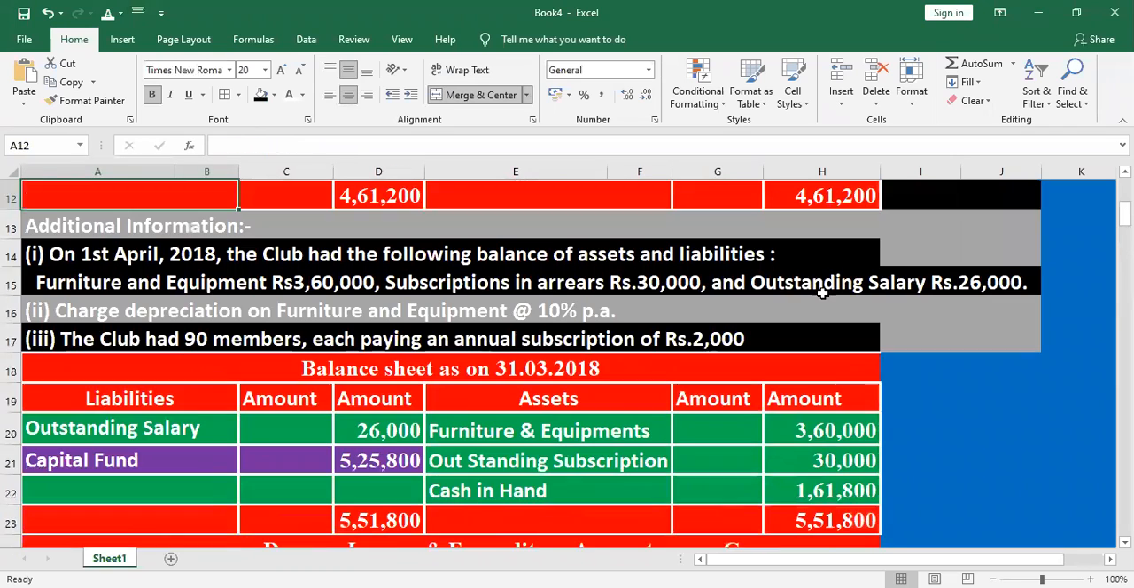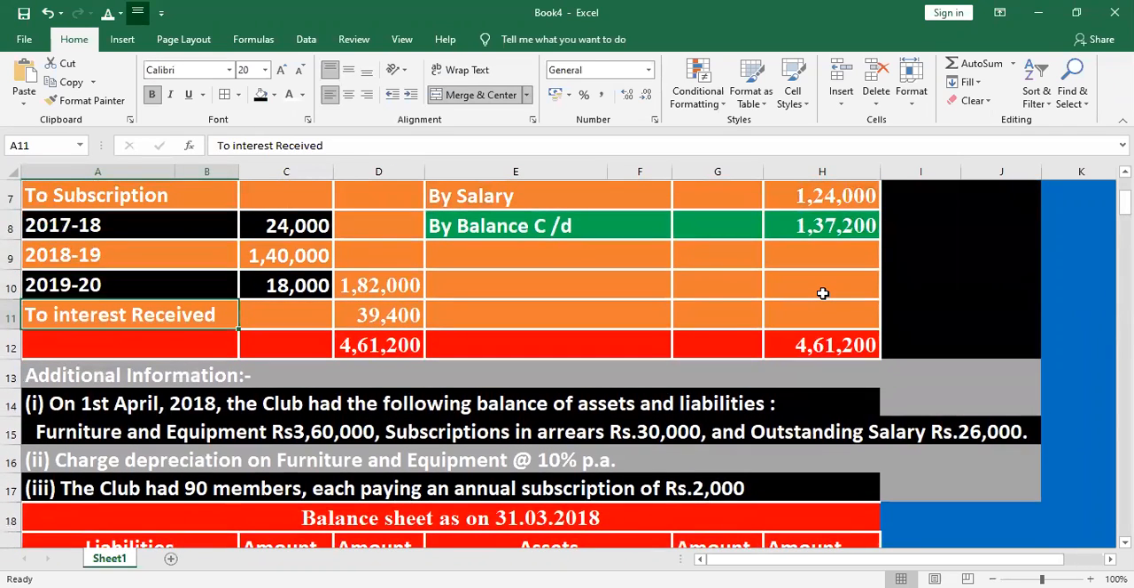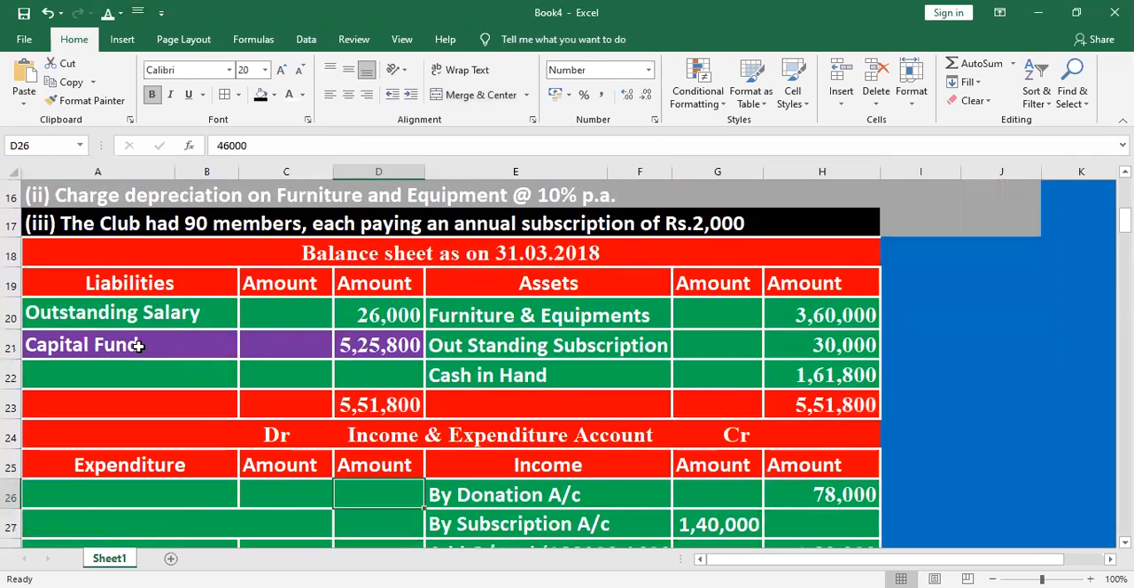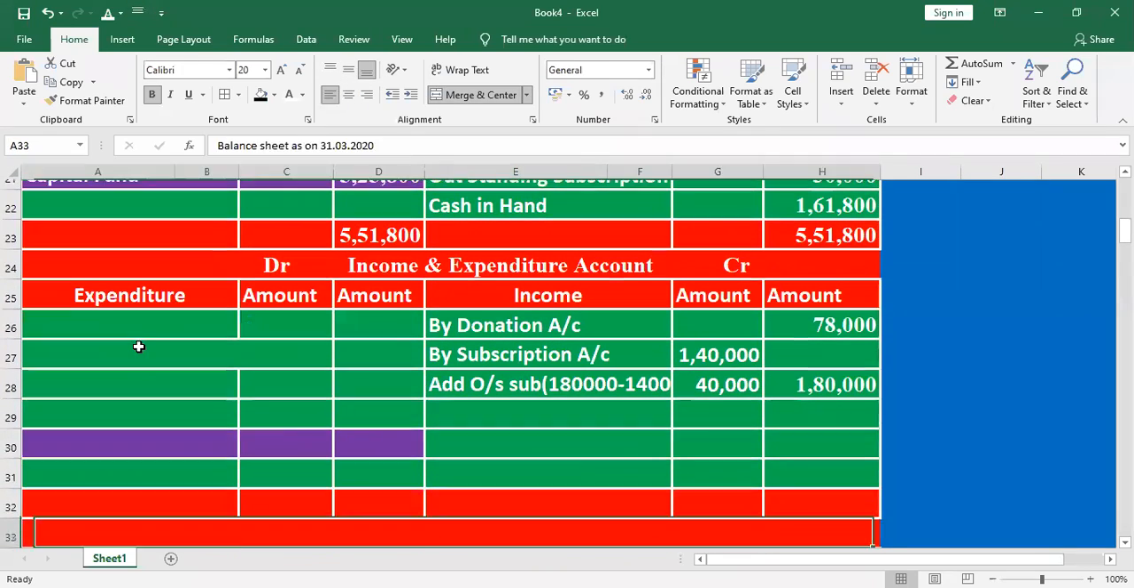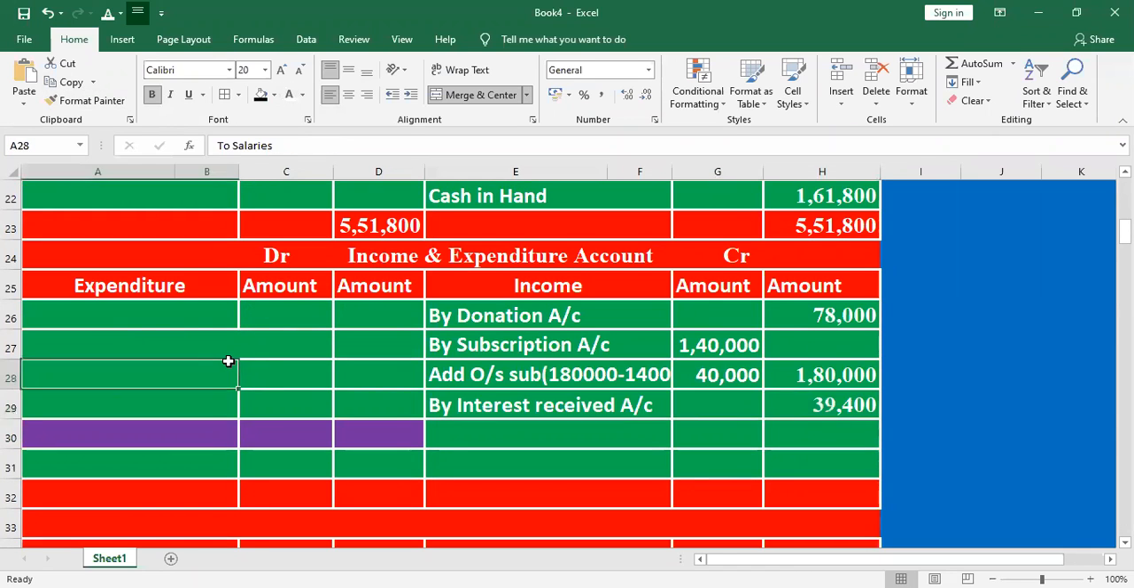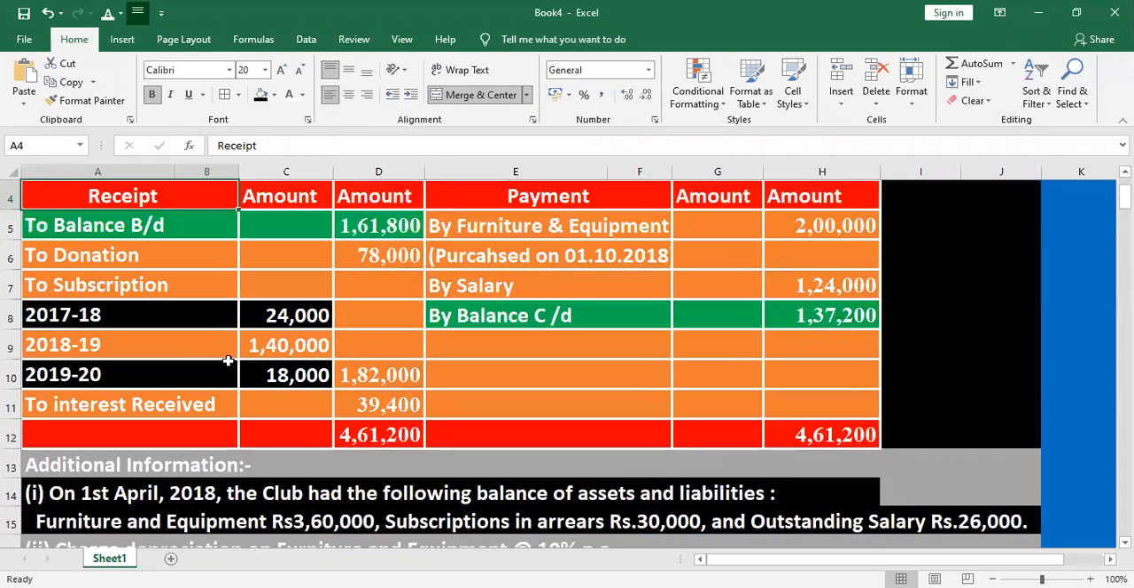Then what are the others? Go through here. Here they are given interest received, 39,400. Interest received 39,400. It is direct income to be considered here. What else will be considered in the payment?